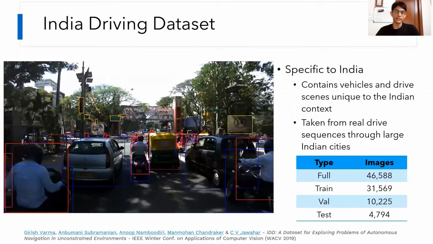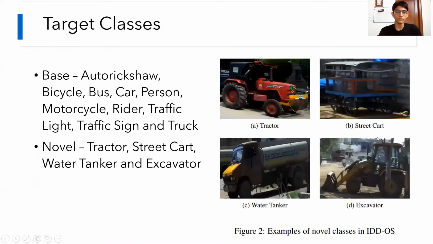The India Driving Dataset is a driving dataset that was obtained by driving through some cities in India, and it contains vehicles and drive sequences that are specific to the Indian context. For example, there is an auto rickshaw, which is a very Indian class that you're unlikely to see anywhere else, present in a lot of the images that we have. You can see the full statistics behind the dataset at the bottom right here.